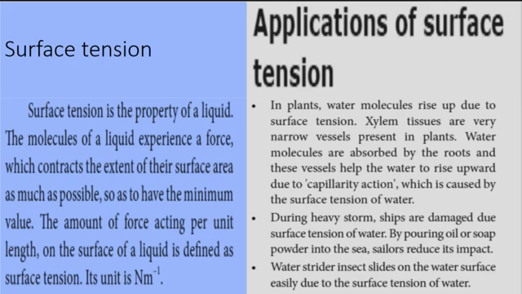During heavy storms, ships are damaged due to surface tension of water. By pouring oil or soap powder into the sea, sailors reduce its impact. A water strider insect slides on the water surface easily due to the surface tension of water.